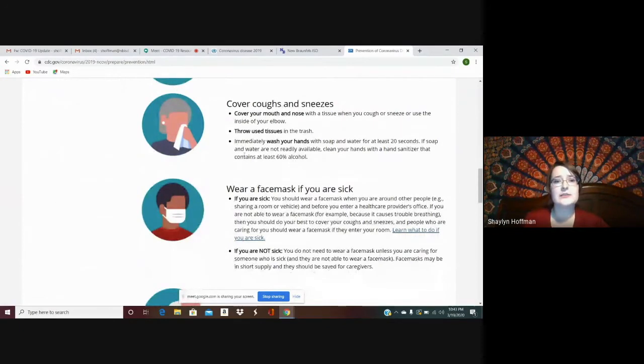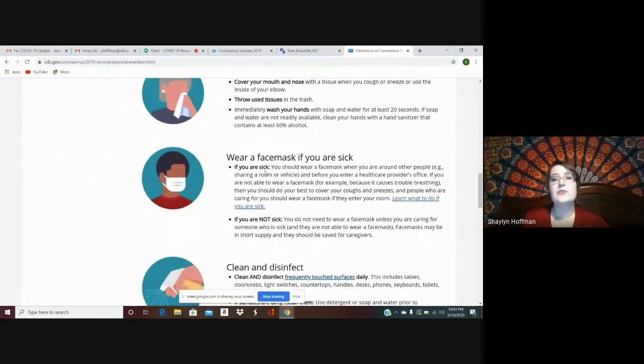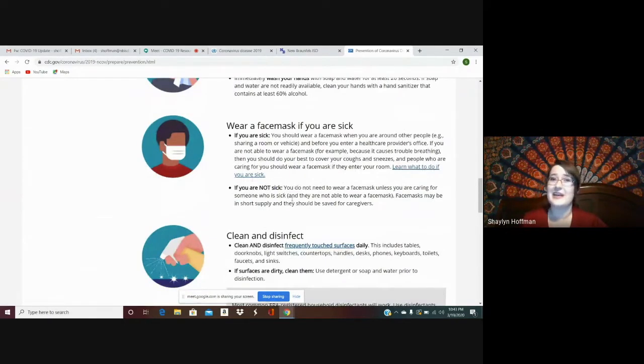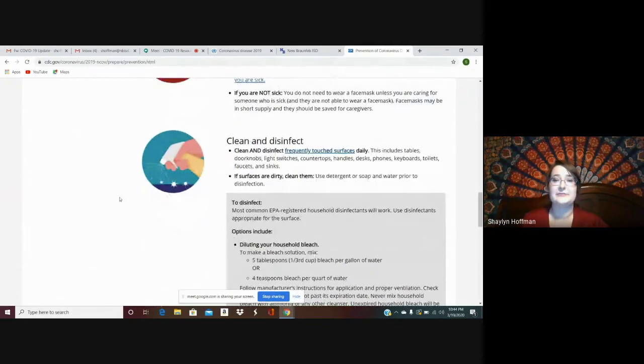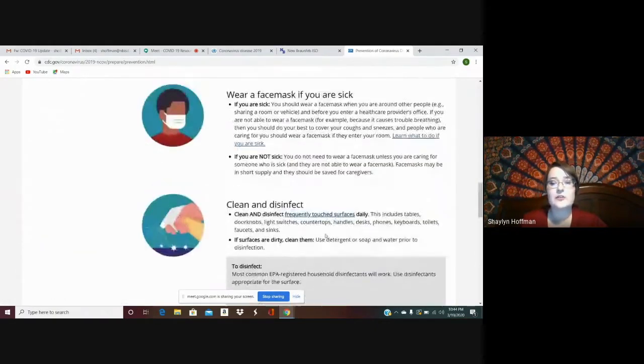Face masks. I know this has been a hot topic. If you are sick, you can wear a face mask, especially when you're going to be around other people, or if you're going to the doctor's office to seek care from your provider. If you're not sick, you don't need a mask unless you are caring for someone who is sick and they're not able to wear a mask. Remember to clean and disinfect the surfaces in your home, especially if you have visitors or other people touching them. So this is a great page.